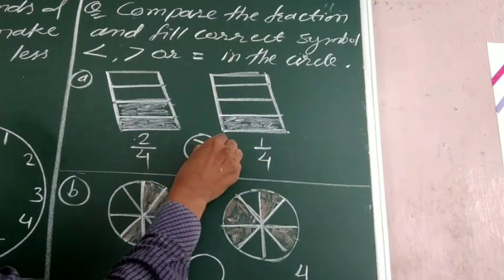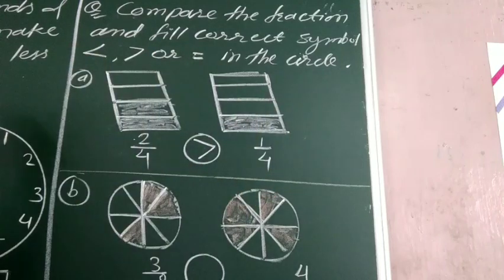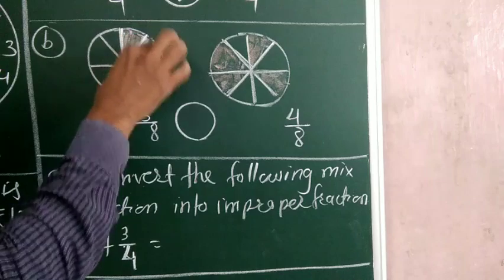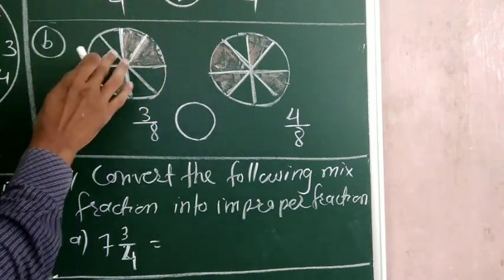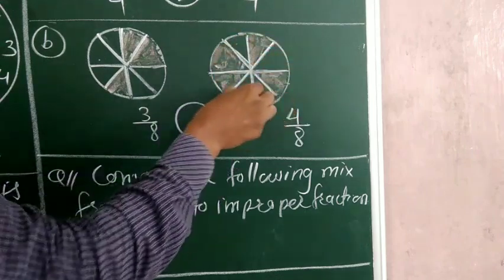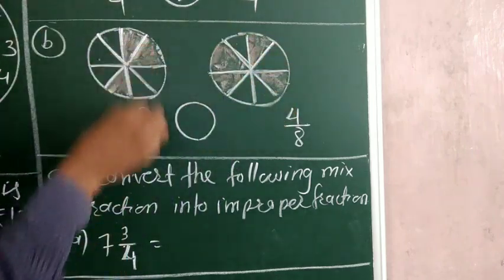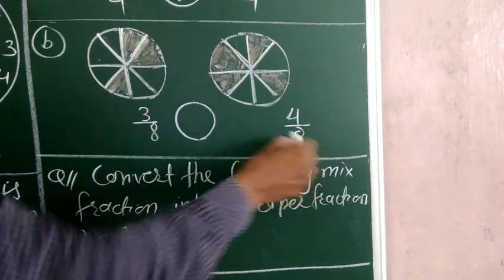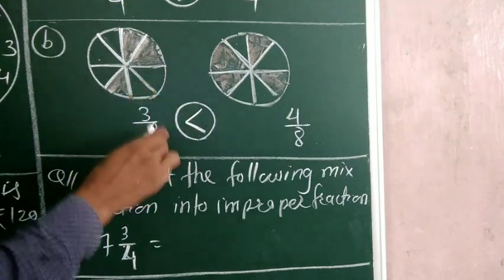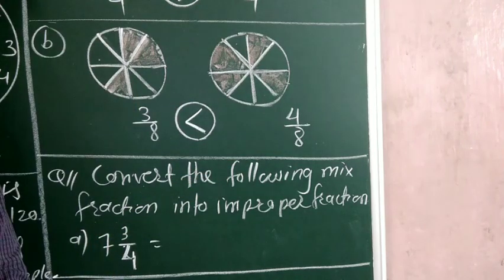So what can we write? 2 by 4 is greater than 1 by 4. So this way we can use the symbol here. Now come to the next picture. See, it is a circle divided into 1, 2, 3, 4, 5, 6, 7, 8 parts. Again here 1, 2, 3, 4, 5, 6, 7, 8 parts. Out of 8, 3 parts are colored here. Out of 8, 4 parts are colored here. So this is smaller than this one. So we can write 3 by 8 is smaller than 4 by 8.